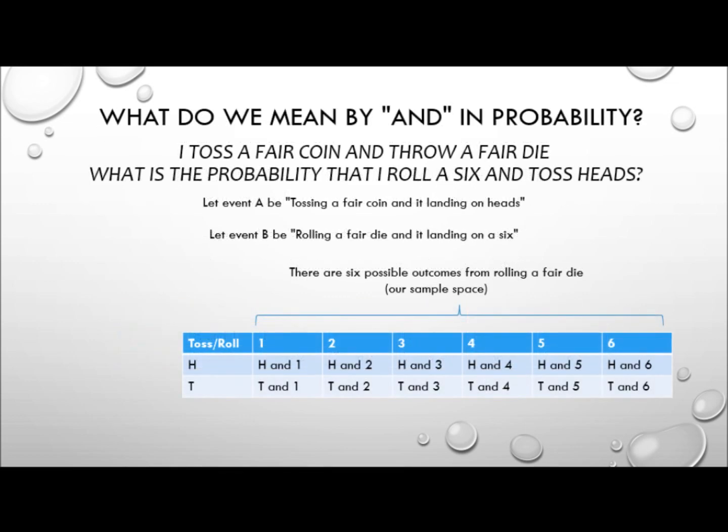There are 6 possible outcomes from rolling a fair die, and there are 2 possible outcomes from tossing a fair coin. So our table is a 6 by 2 table which has 12 elements. That is to say, we can toss a heads and roll a 1, toss a heads and roll a 2, and so on all the way up to tossing a heads and rolling a 6. Or we can toss a tails and roll a 1, tossing a tails and rolling a 2, all the way up to tossing a tails and rolling a 6.